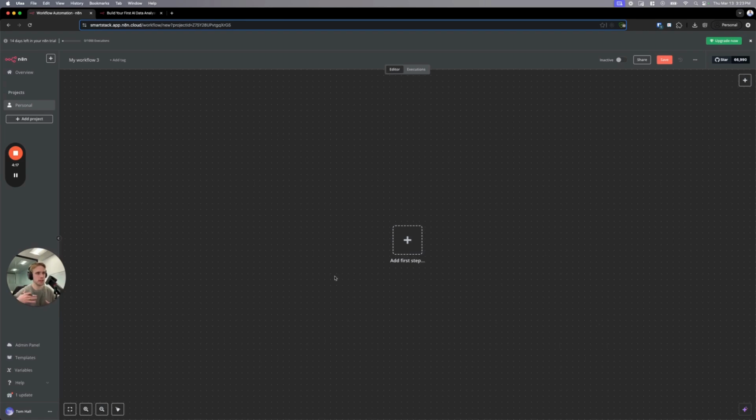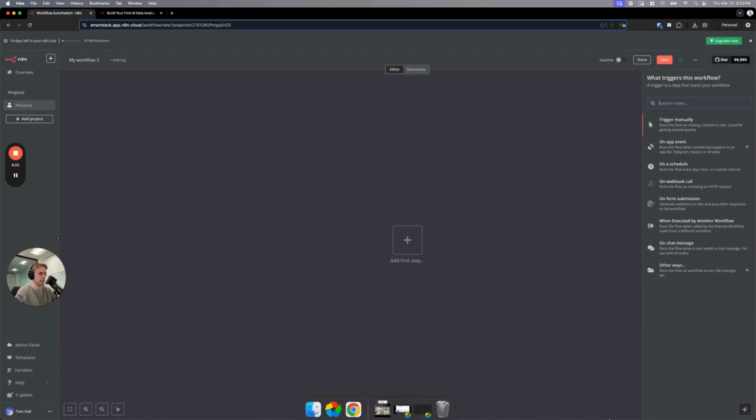Let's actually build a flow. Let's actually do something that's useful. And so the first thing we're going to do is add a step here. When I pull this up, a couple things jump out to me right away. On a schedule, on a webhook call, on an app event, those are kind of standard. The manual one I haven't really experienced before when I have used Zapier or Zoho Flow or things like that. So I like that one. I also really like this one, executed by another workflow, right? So the idea is I've made another workflow somewhere and I could daisy chain this. If something happens over there, it calls this one, then maybe calls the next one, and you can link these together if you wanted to separate the interests a little bit.